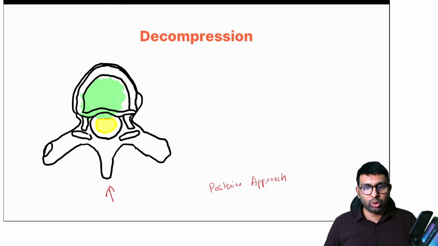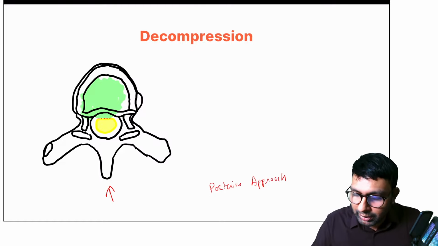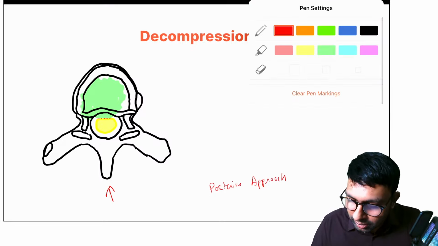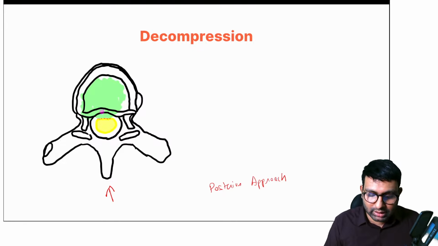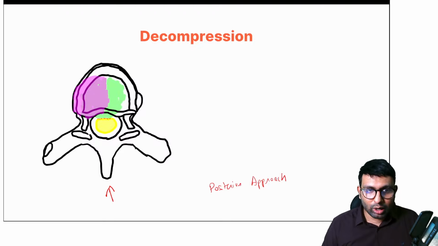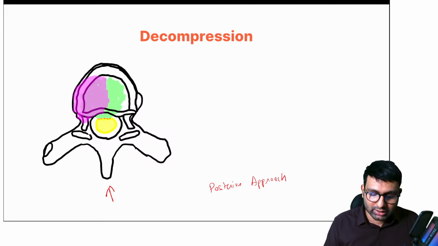Through the posterior approach, we remove a few structures. Let me mark that in pink here. We know that the vertebra is involved. There is pus in the vertebra. So we will remove as much of the vertebra as we can, and not just the vertebra. You know that in paradiscal disease, even the disc is involved. So we will remove vertebra, we will remove disc. Along with that, because we are going posterior to anterior, we have to remove a few structures before reaching the vertebra. Which is this structure that I am marking here?